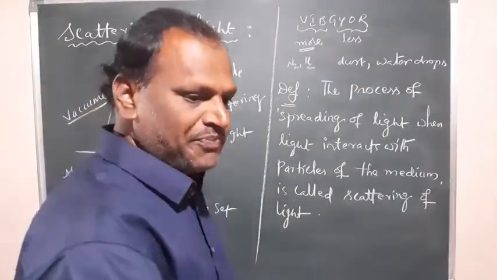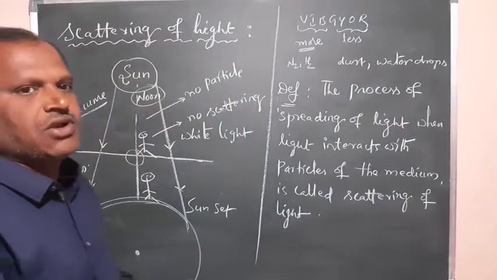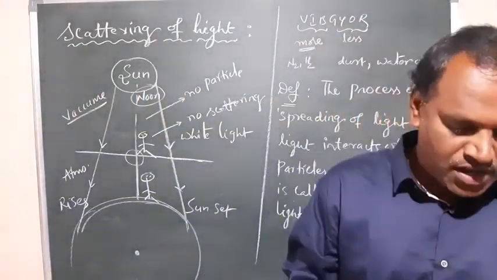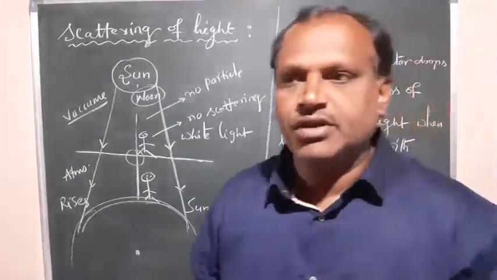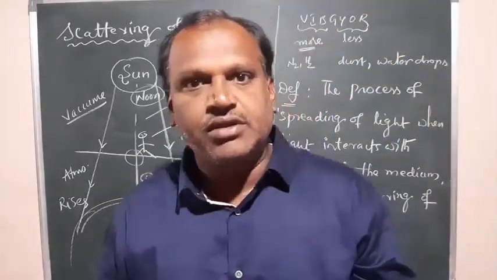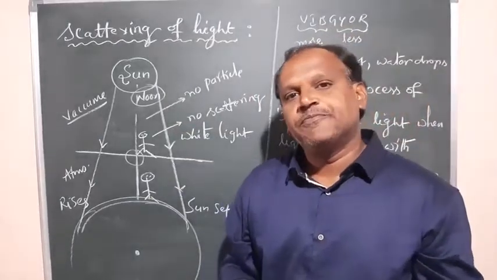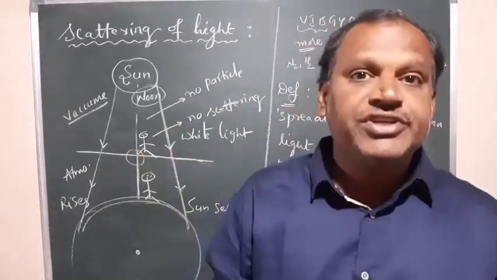And also another simple observation, that is formation of a rainbow during rainfall. After rain has just started or just completed, if you see the solar radiation coming from the sun towards the atmosphere, there you can see all these VIBGYOR colors, that is rainbow formation, isn't it?